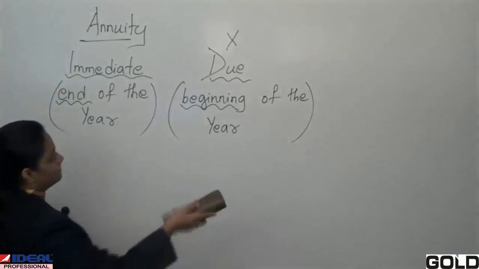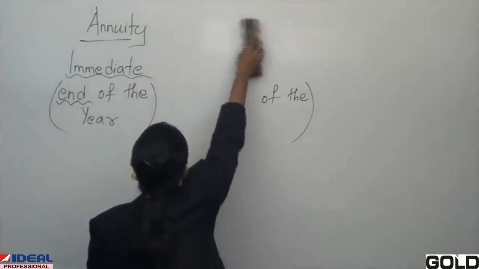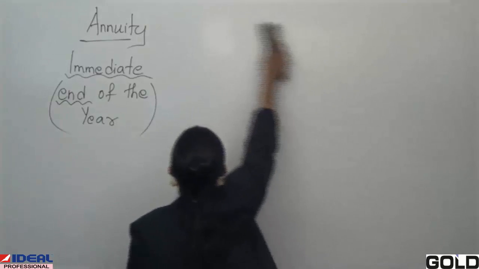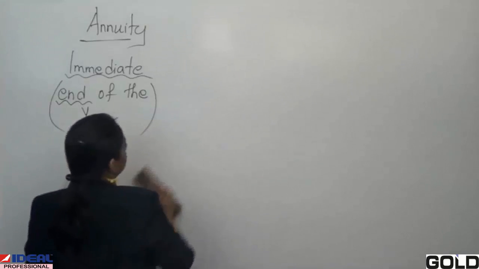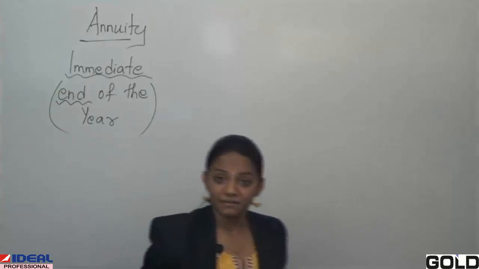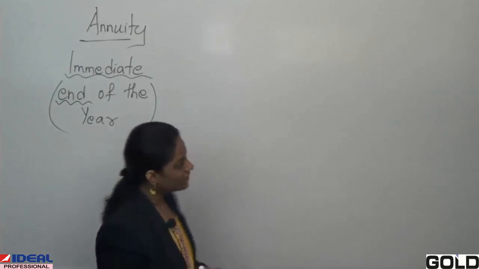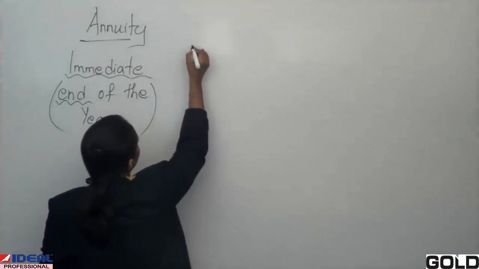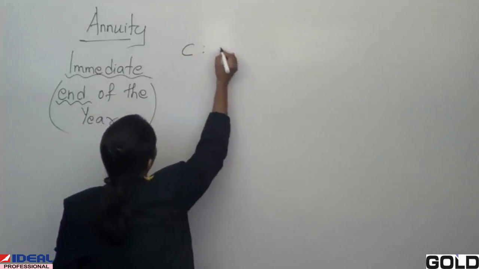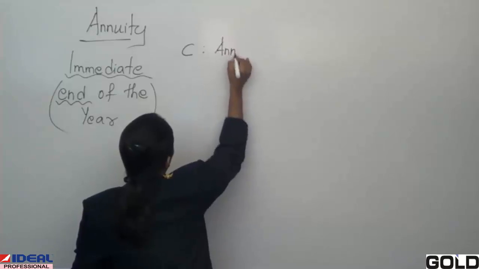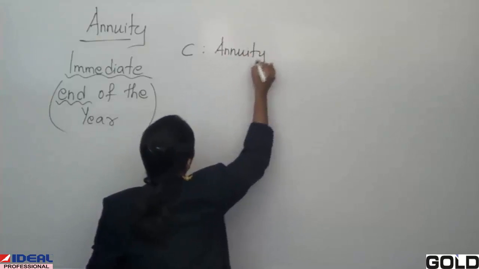Now, as I said, annuity is the mode of your payments, or a sequence of your payments. Some terminologies are important in this. C is used for annuity immediate.